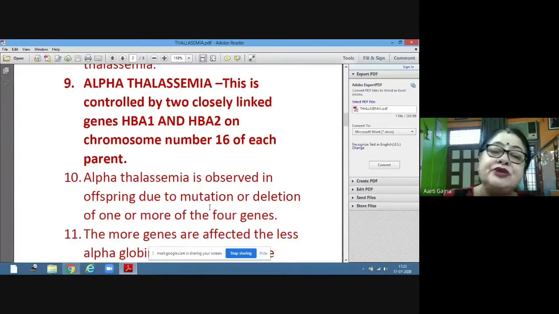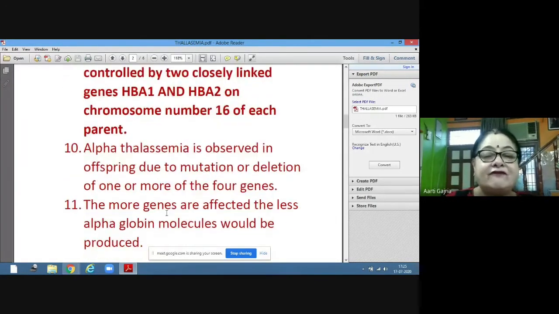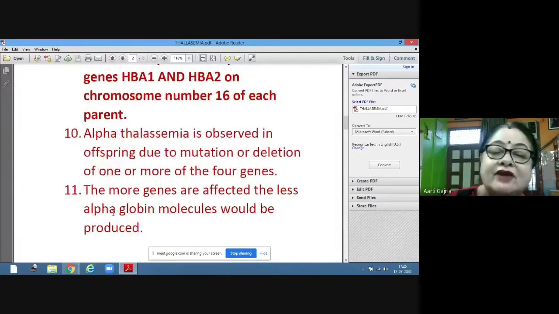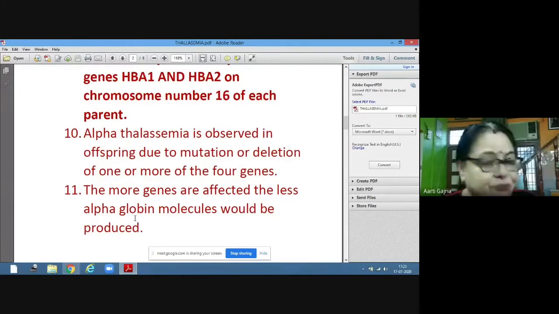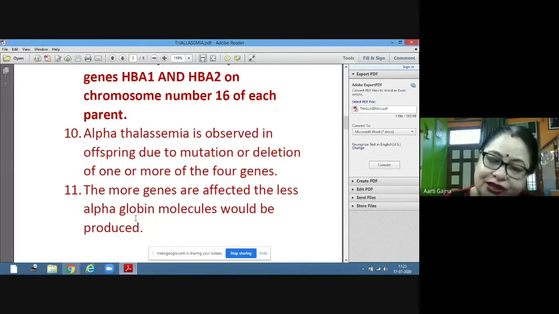So symptoms of thalassemia can be none to severe. The symptoms can be severe if all 4 genes are affected. The more genes are affected, the less alpha globin molecules would be produced, the less hemoglobin would be there, and the more severe would be the symptoms.